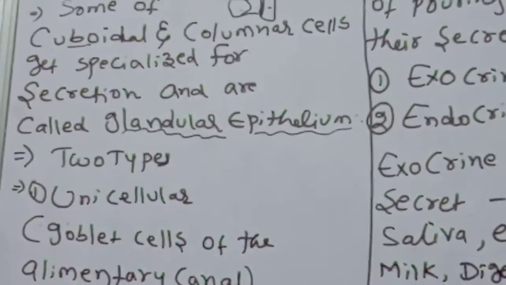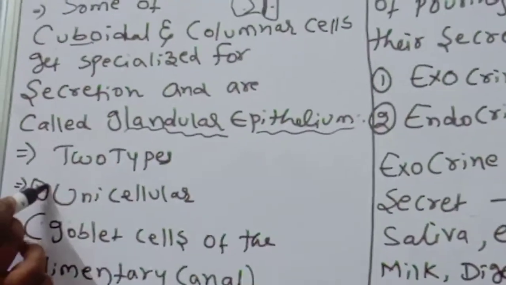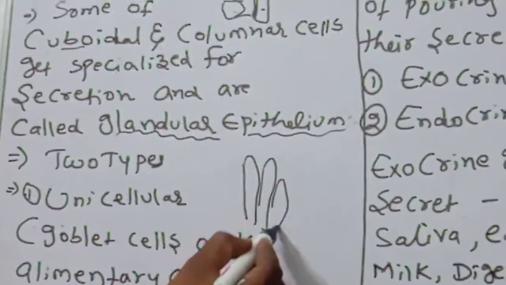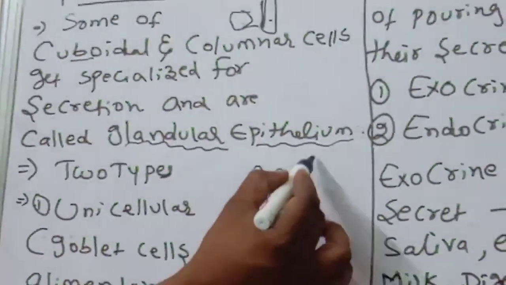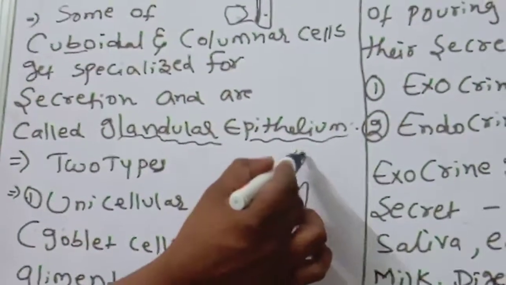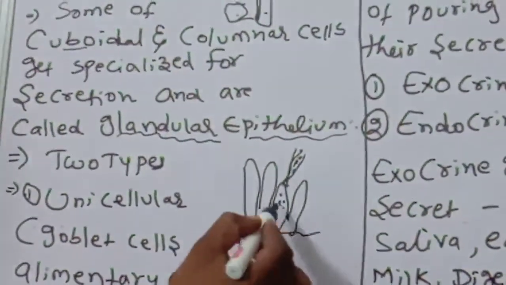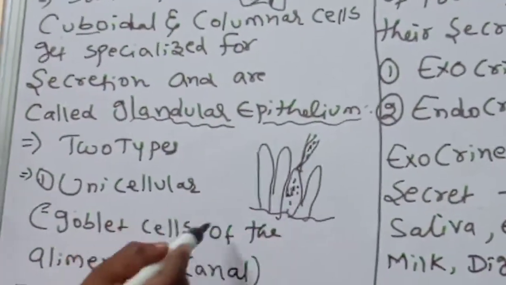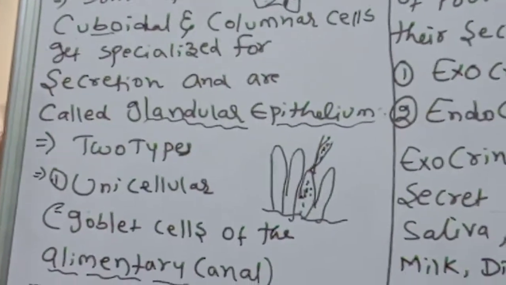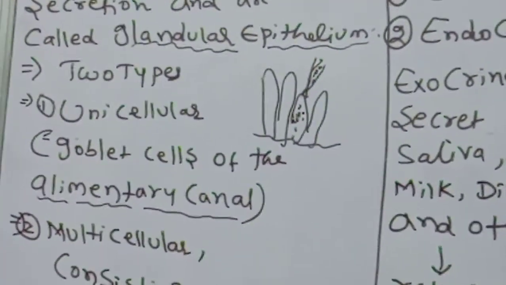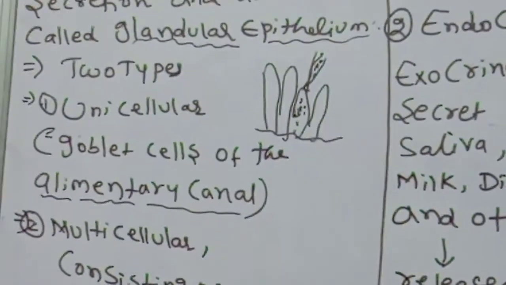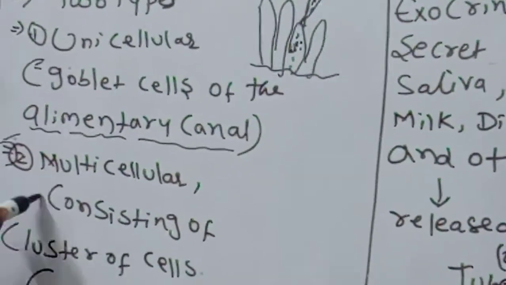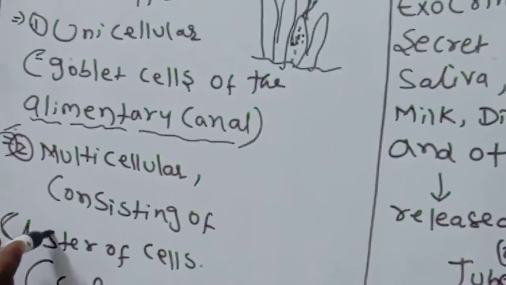Number 2, multicellular. In unicellular, only one cell secretes the secretions. This is the basement membrane, and this kind of cell is the goblet cell of the alimentary canal, which secretes mucus.